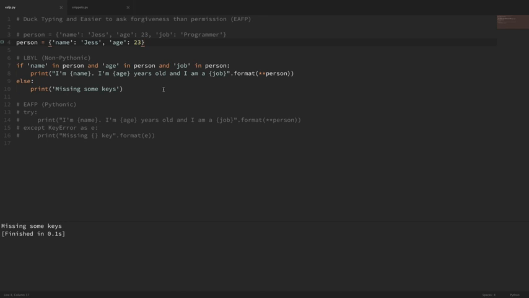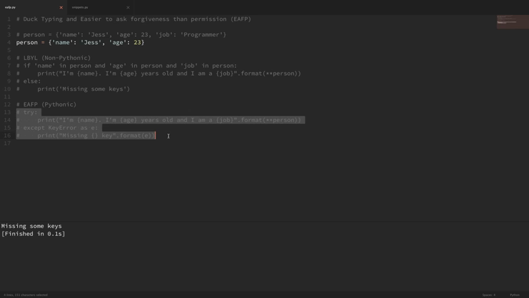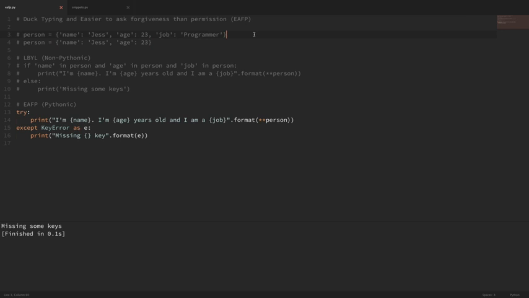Now let's compare this example to the concept that it's easier to ask forgiveness than permission. So I'm going to comment out the look before you leap code here, and I'm going to uncomment this code here. Now what we're saying, we're not making any checks at all. We're just saying, hey, try to print out this sentence that accesses all these different keys. If it doesn't work, throw a key error and say that we're missing a key. So first I'm going to run this with the dictionary that has all of the keys available. And if I run it, you can see that it worked fine.